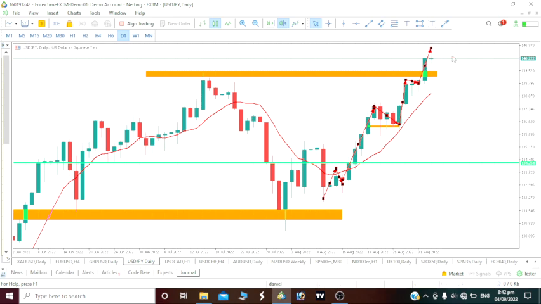I can assure you that, because sooner or later we would want to start having a pullback. So if you want to go long on this USDJPY, fine, I have no problem with that. But I will advise you, wait till we have a pullback. I will say it again, wait till we've gotten this pullback to test this area, to test where our price broke out from. Then you can go long.